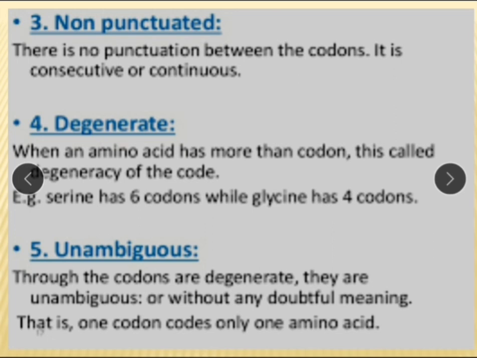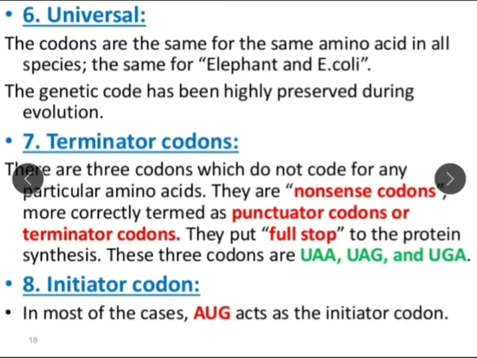It is degenerate. When an amino acid has more than one codon, the genetic code is said to be degenerate. Unambiguous means without any doubtful meaning. One codon codes only one amino acid. Then universal. The codons are the same for the same amino acid in all species. That is the same for elephant and E. coli.